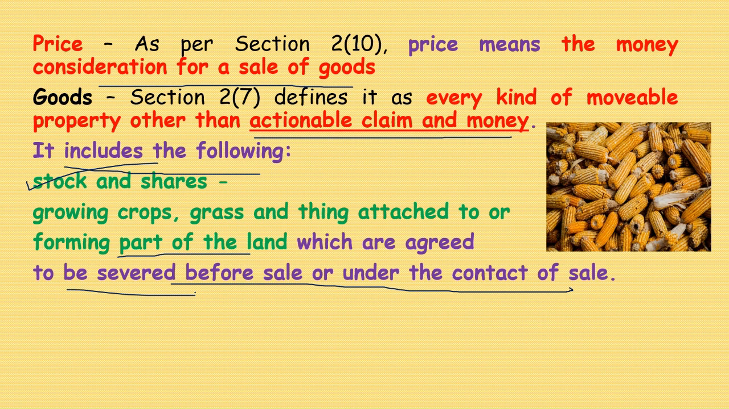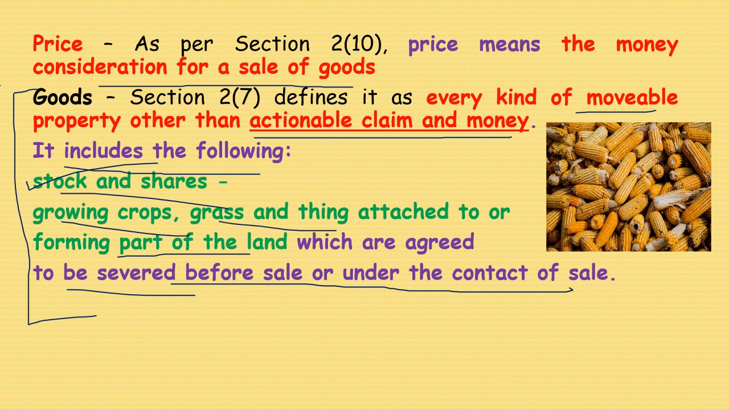This is very important so far as the definition of goods is concerned. Every kind of movable property other than actionable claim and money, and it includes stock and shares, growing crops, grass and things attached to or forming part of the land, which are agreed to be separated before sale or under a contract of sale.